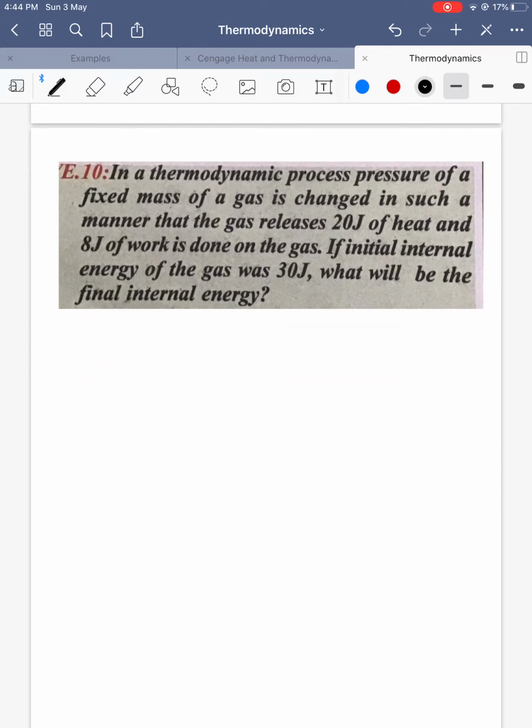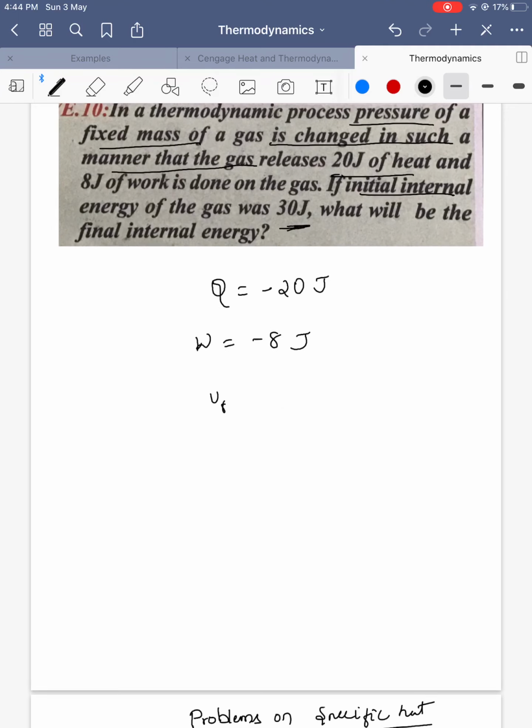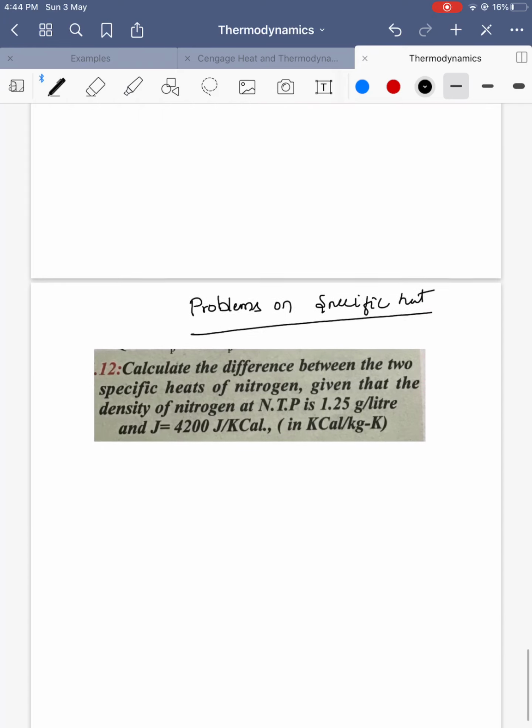Next, in a thermodynamic process, the pressure of a fixed mass of a gas is changed in such a manner that the gas releases 20 joules of heat. So Q, the gas is releasing, is minus 20 joules, and 8 joules of work is done on the gas. Work done on the gas is 8, which means minus 8 joules. Initially, the internal energy is given, so get the value of final U minus initial U, which is nothing but the change in internal energy, right? So substitute the values, you will get it. Simple questions I am doing.